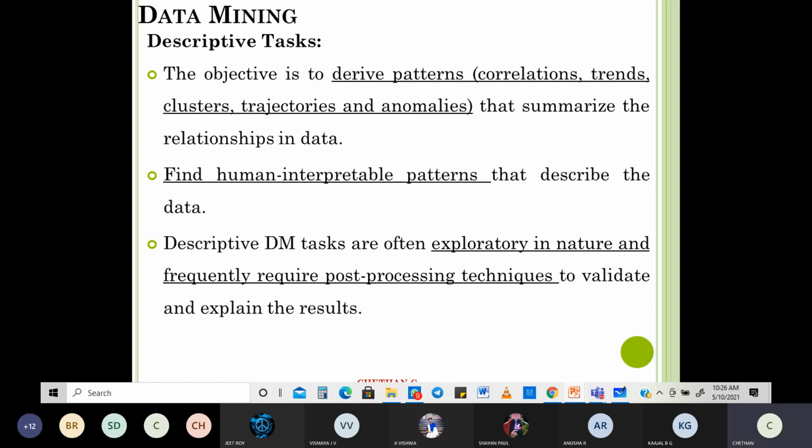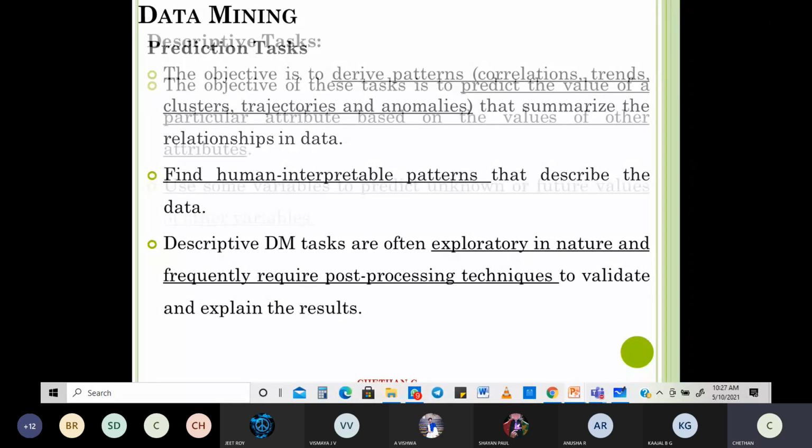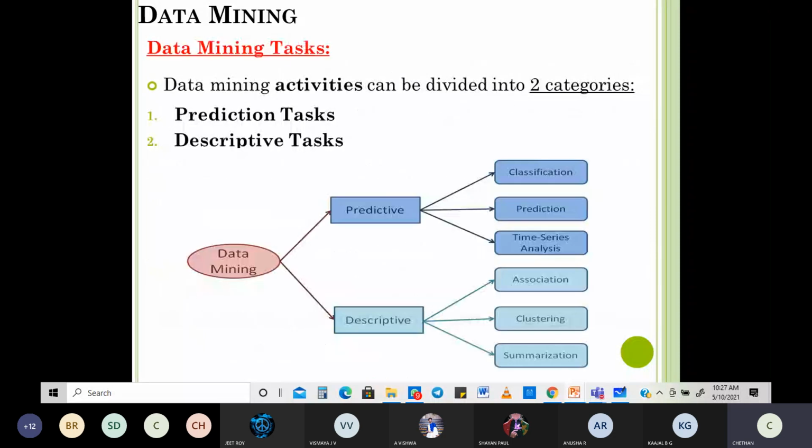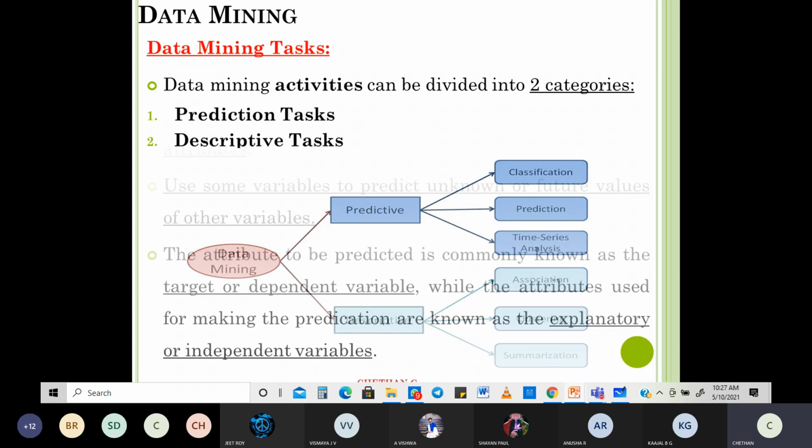You can always go back and see the examples or the types. Under predictive, there are three: you've got your classification, your prediction, and your time series analysis. When you go for descriptive, you've got your association, your clustering, and your summarization. Three things, so it will probably not be a pattern thing.